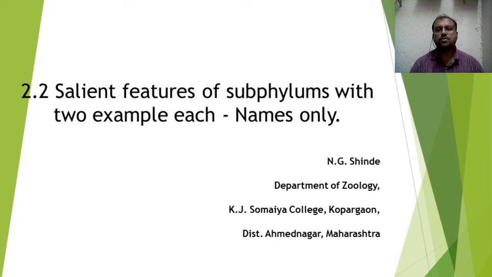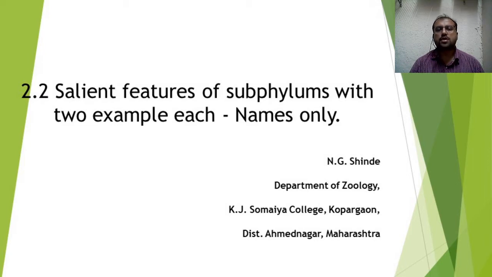As we have studied the salient features of Protochordata, we have seen that Protochordata is the group of primitive chordates, which includes three subphyla: Hemichordata, Urochordata, and Cephalochordata.